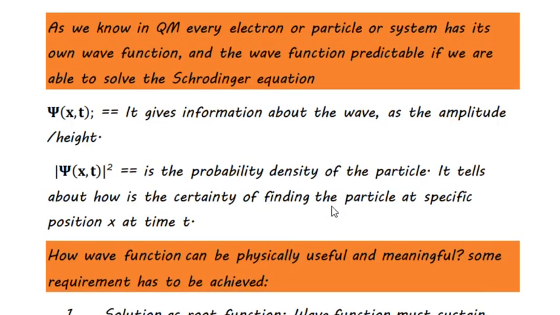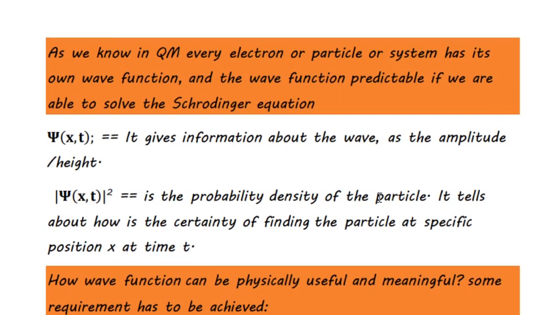As we know in quantum mechanics, every electron or any system or particle has its own wave function. This wave function is the method or the way of describing the electron's behavior and system. If we are able to solve the Schrodinger equation, then we could predict the value of the wave function itself.